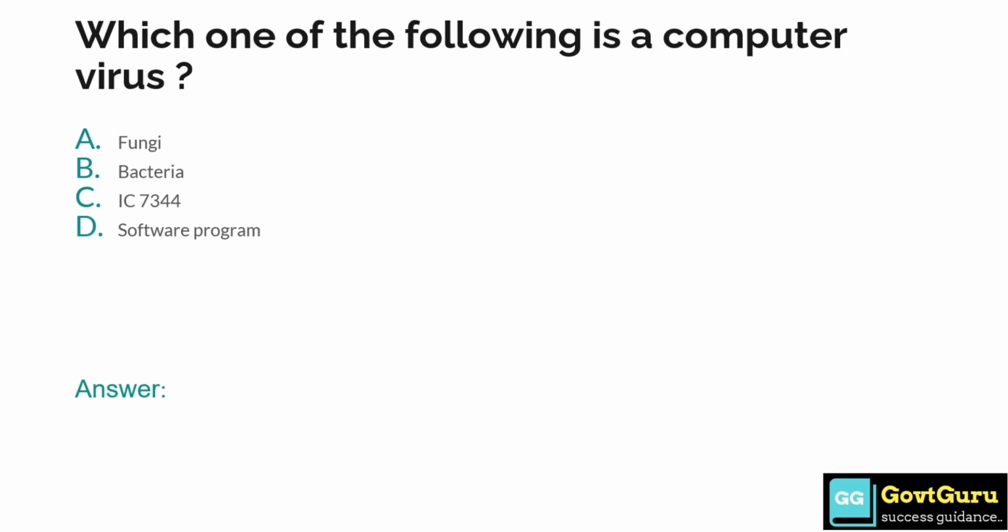Which one of the following is a computer virus? Option A fungi, option B bacteria, option C IC 7344, and option D software program. So the answer is option D, that is software program.